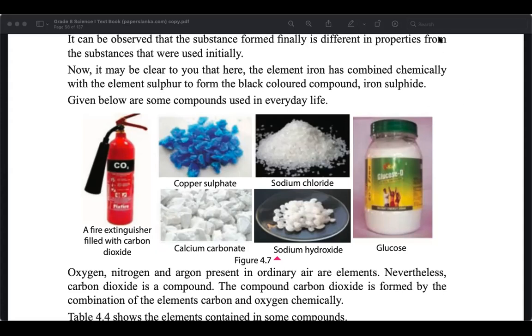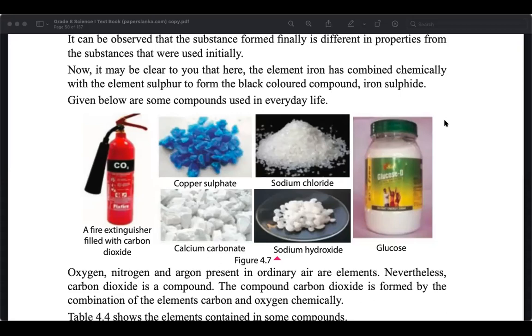So you can try this with the zinc from the battery. Find about five old batteries. Take all the batteries, remove the zinc layer, cut the zinc into small pieces, and put in battery water or sulfuric acid.